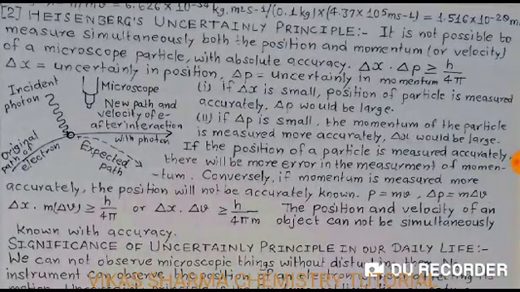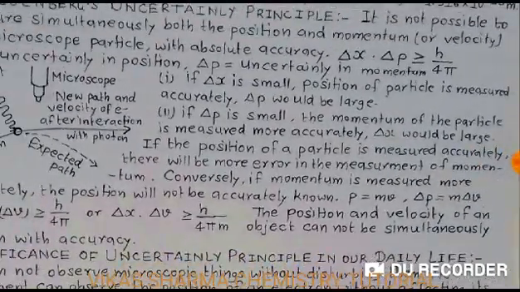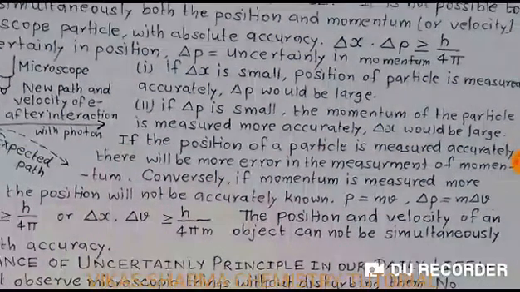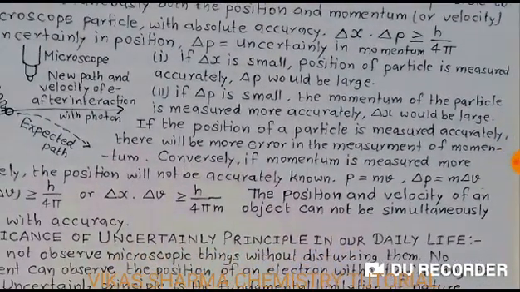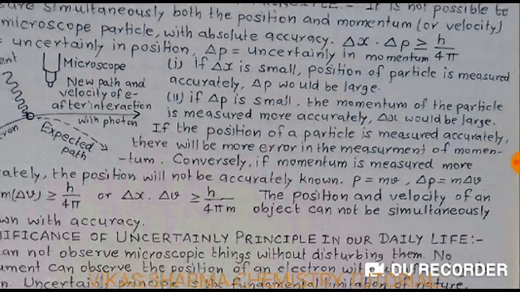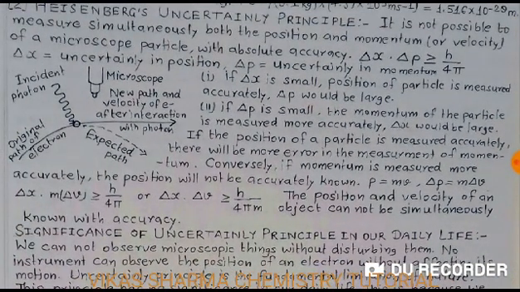So the point is, first, if delta x is small, the position of the particle is measured accurately, and delta p would be large. Second, if delta p is small, the momentum of the particle is measured more accurately, and delta x would be large. If the position of a particle is measured accurately, there will be more error in the measurement of momentum. Conversely, if momentum is measured more accurately, the position will not be accurately known.